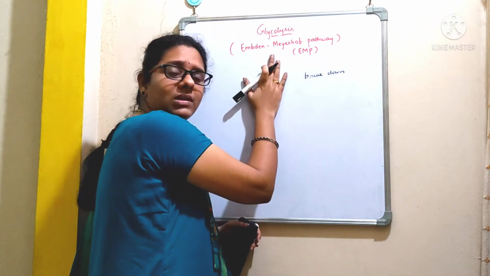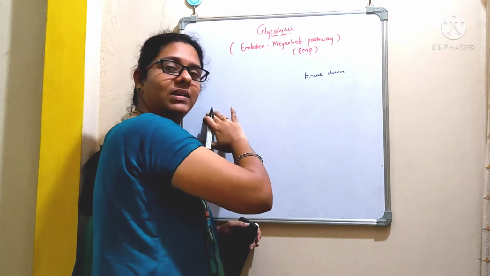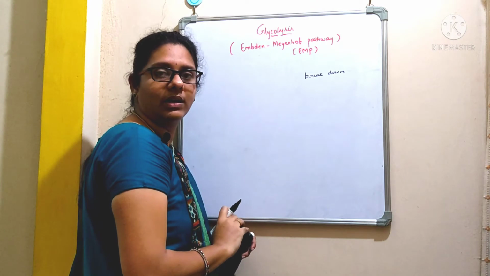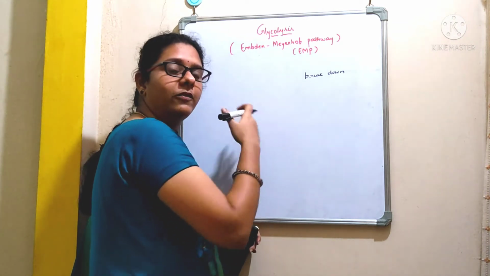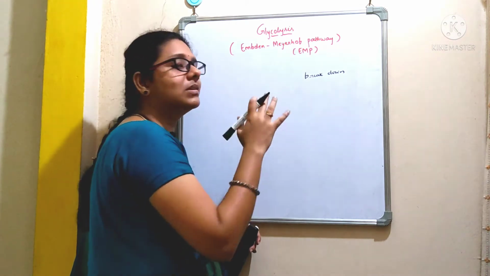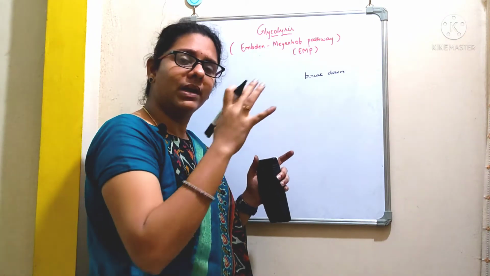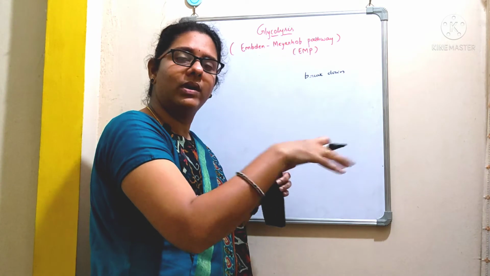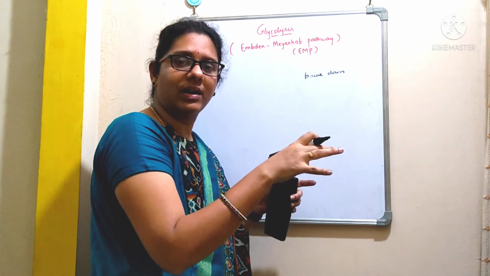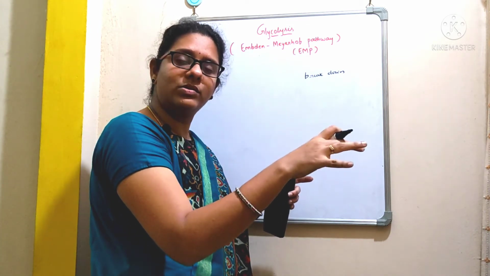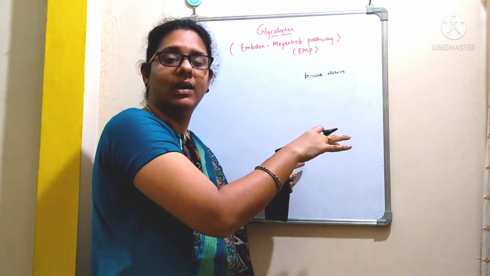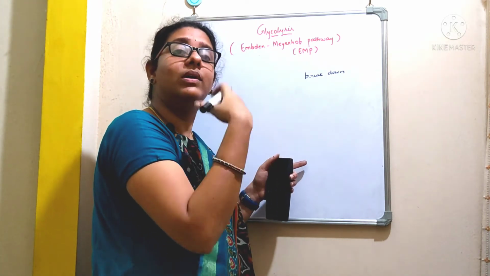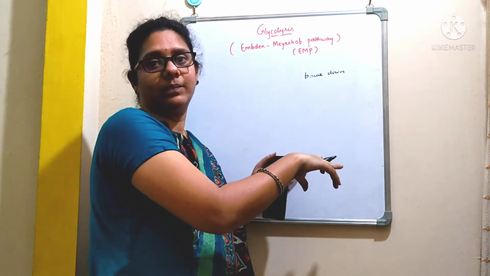It is a universal pathway that takes place in all the cells of a living organism. Like if you take a microorganism, we can see this pathway. If we consider a human being, we can see this pathway. If you inoculate a microorganism into a media where you are going to provide a nutrient, if you provide a carbohydrate source, what happens? That carbohydrate will be utilized by the bacteria. It will be broken down and it is going to derive the energy from it.